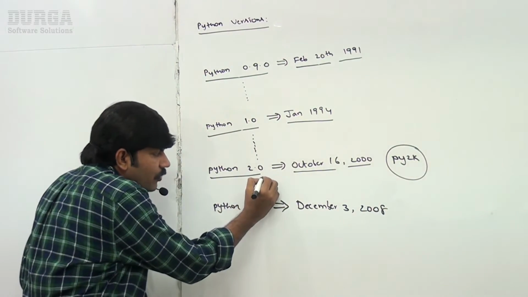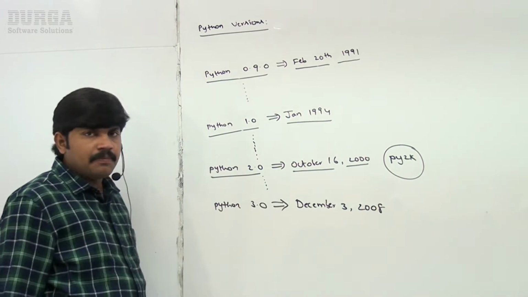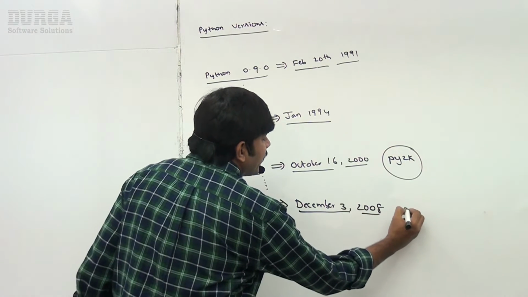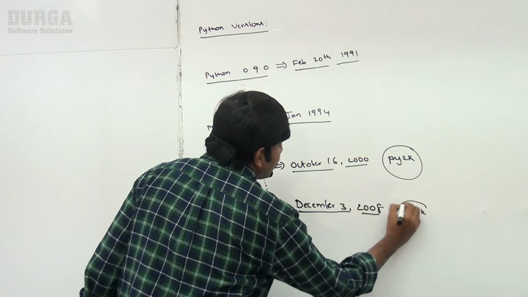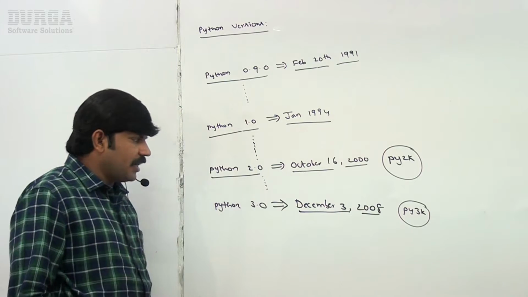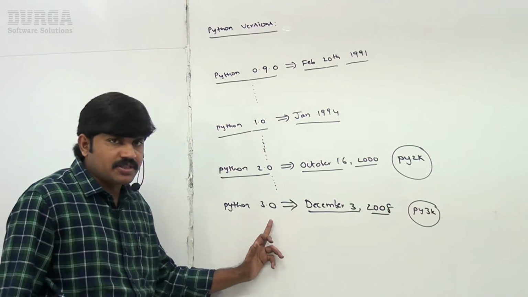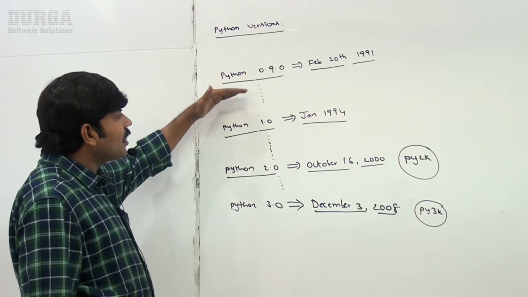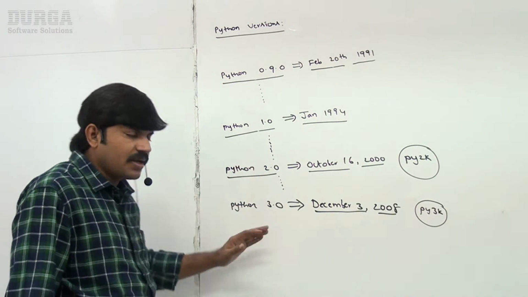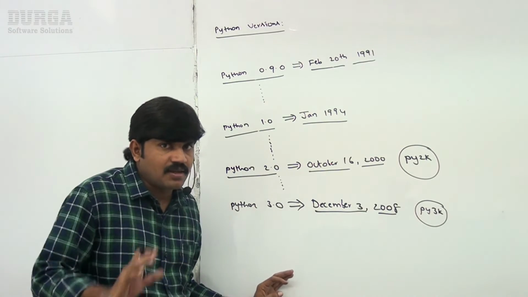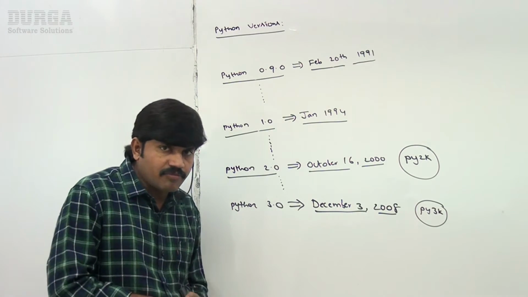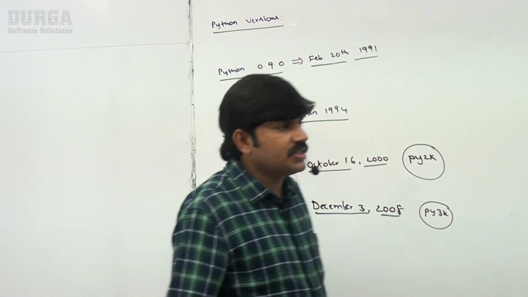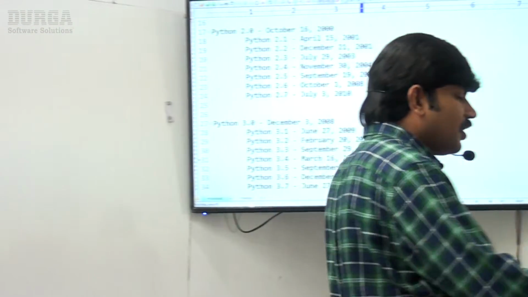Sir, now do you know multiple subversions came? Next, Python 3.0 came on December 3rd, 2008. The people who use it call it Py3K, right? These versions are from December 3, 2008. So these are the major versions which were released. These are the major Python versions released by the Python Software Foundation, right? Now observe, including the subversions also, if you want to have a look once at these things.